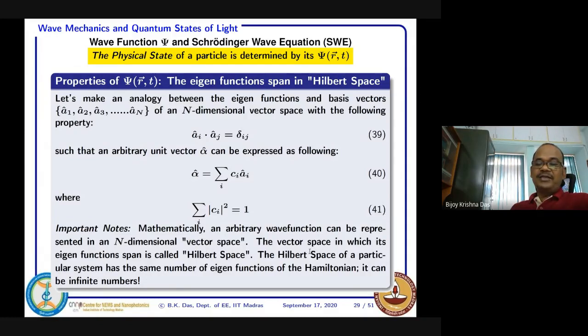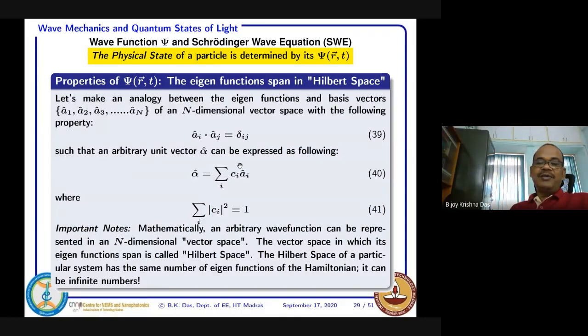The vector space in which its eigenfunctions span is called Hilbert space. In linear algebra we call it an n-dimensional vector space.